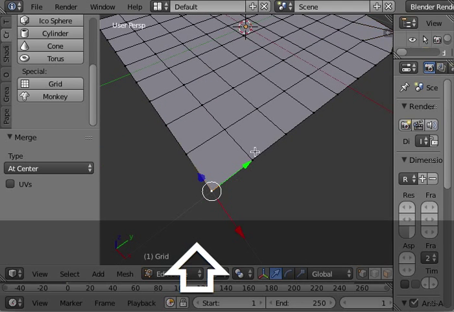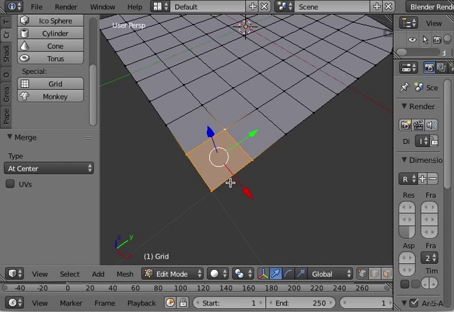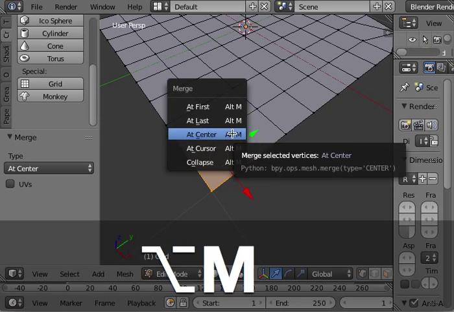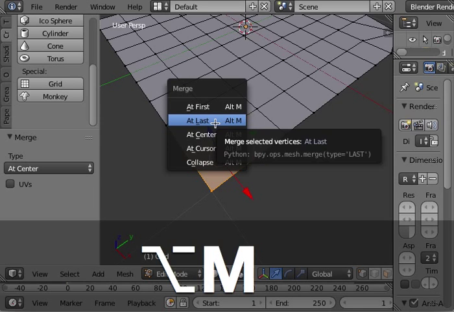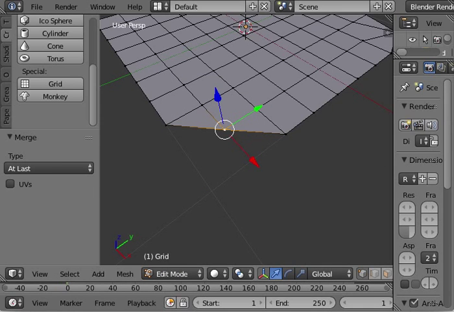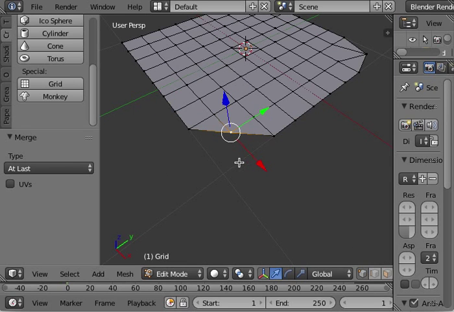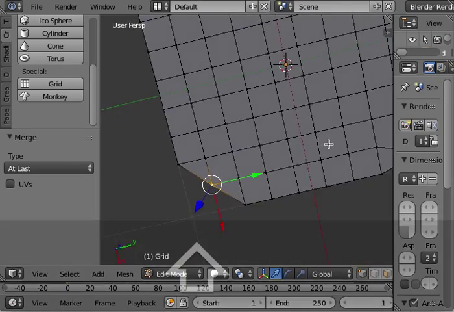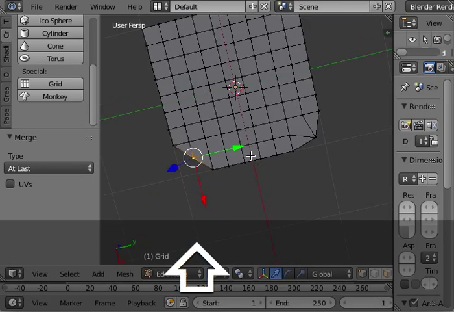If I select, the order of selection is important. You see I did 1, 2, 3, 4, and the active one is in white here. So now if I press Alt M and select at last, all the vertices will come to the last selection. So you see the result is pretty different than at center.